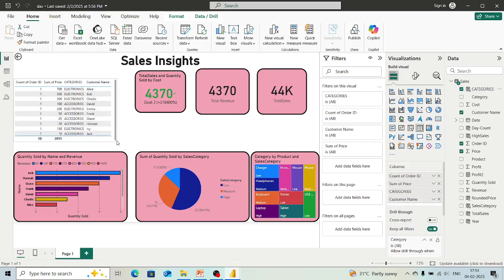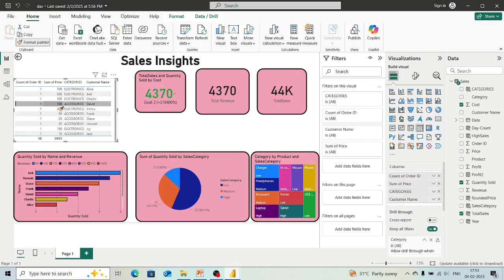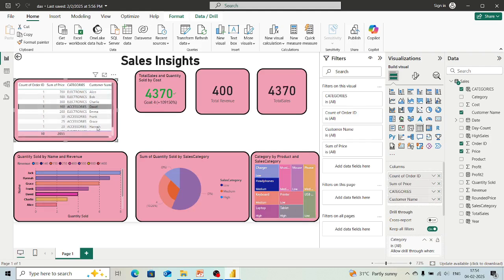We can resize it according to our need, and if we want to change its design, we can do that according to our way also. But if we just apply format painter, then also we can change it. If you want to change the values in this table, you can also do that. Here you can see this option is there.